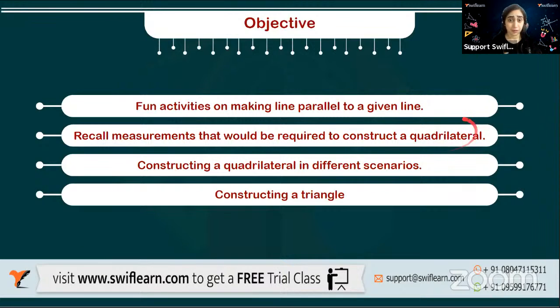So what is a quadrilateral? What are the requirements needed to construct a quadrilateral, what are the basic things, and what are the different scenarios, meaning different ways in which we can construct a quadrilateral? We don't need all four sides only to construct a quadrilateral. We can have the diagonals, or just two diagonals, or just one diagonal. So there are many variations. If we have this limited number of units, then we are able to draw a quadrilateral.